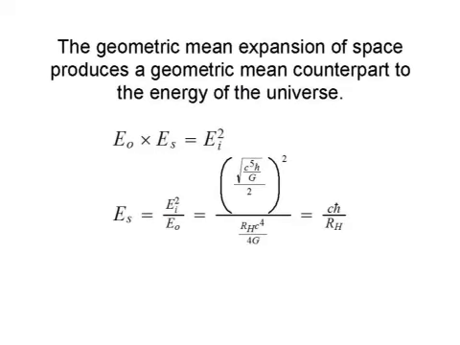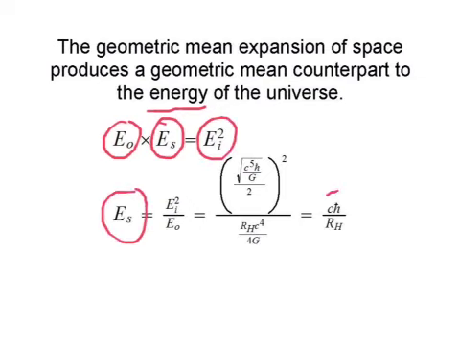The geometric mean expansion of space produces a geometric mean counterpart to the energy of the universe. Using our geometric mean relationship, we know that the energy of the observable universe times its small energy counterpart is equal to the initial energy squared. Solving for our small energy, we find c times h bar divided by r sub h, where r sub h is the radius of the hyperverse.